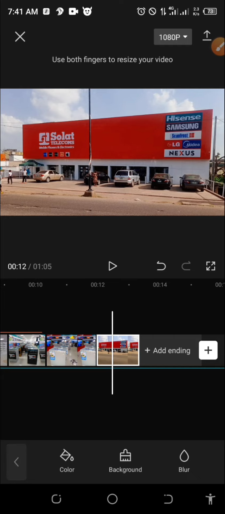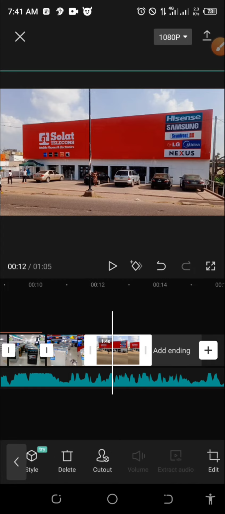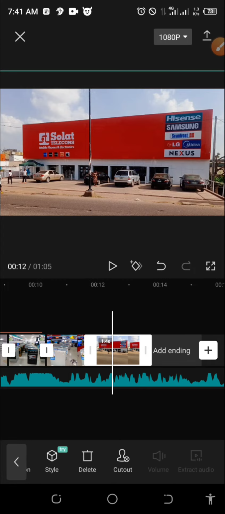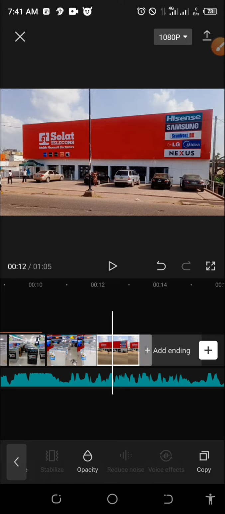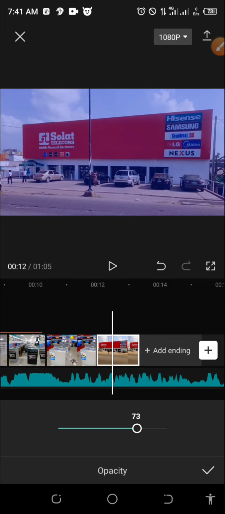So now let me go to opacity of this image and try to adjust the opacity of this image. That blue color background I just selected will now, let me go to the opacity. When I start adjusting, are you seeing I'm turning the environment to be bluish? So that is how to do color grading, okay? So now I want it to be a little bluish, but not that much. It's okay. But if you want it to be blackish, you select the background color, canvas color as black, pink, any color. It's okay like this.